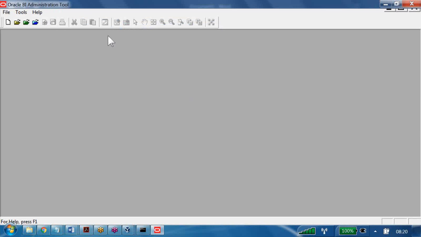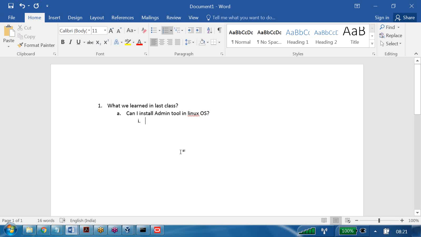How will you create this administration tool in Linux? So the answer is no. Next.